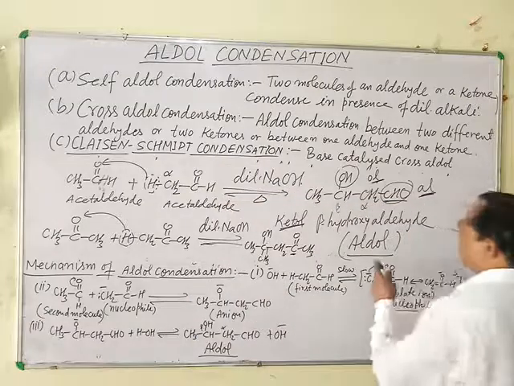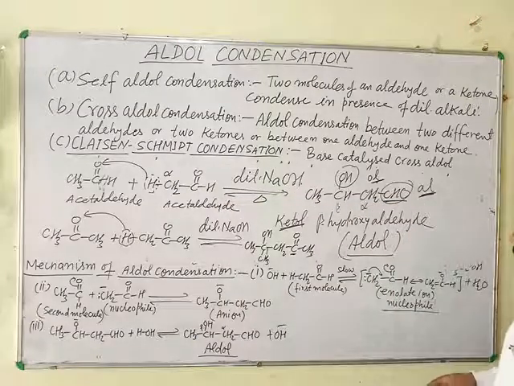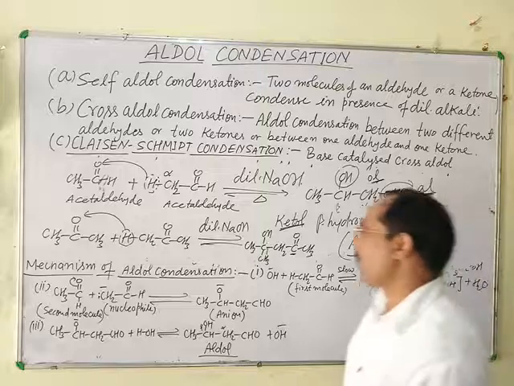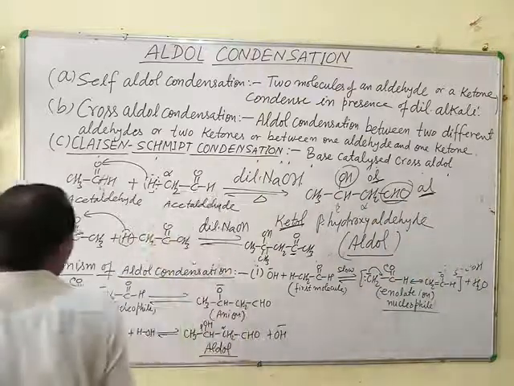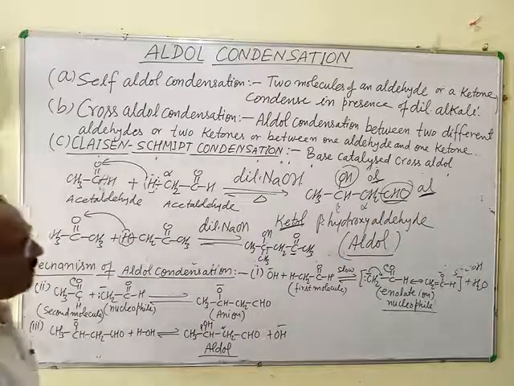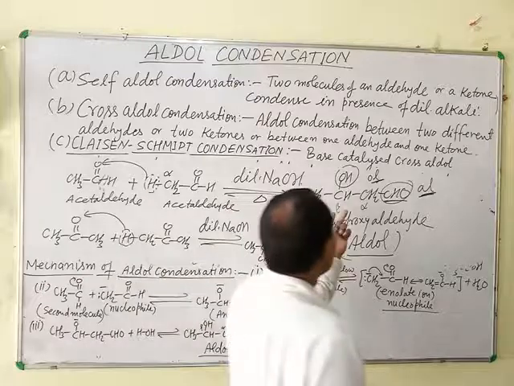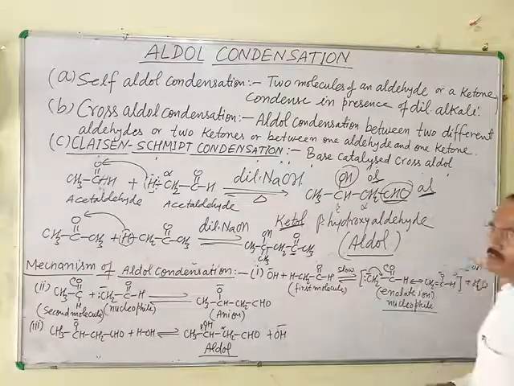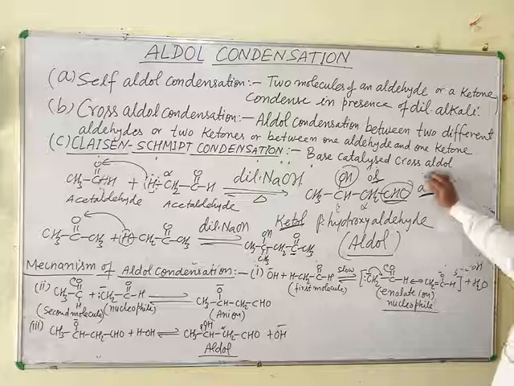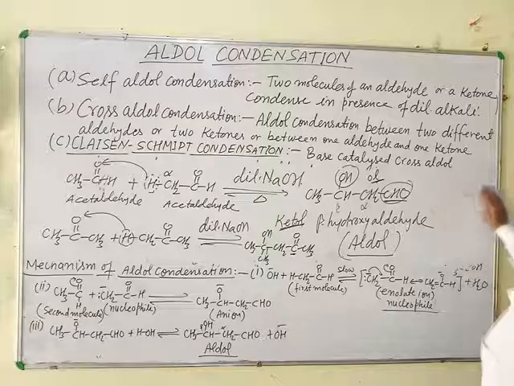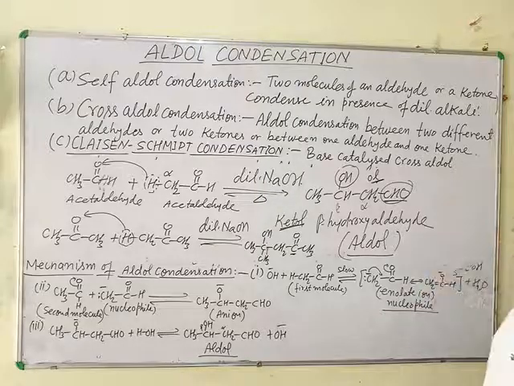Aldols are unstable compounds, they are not very stable. So on simple heating, they lose a molecule of water and are converted into alpha beta unsaturated compounds.